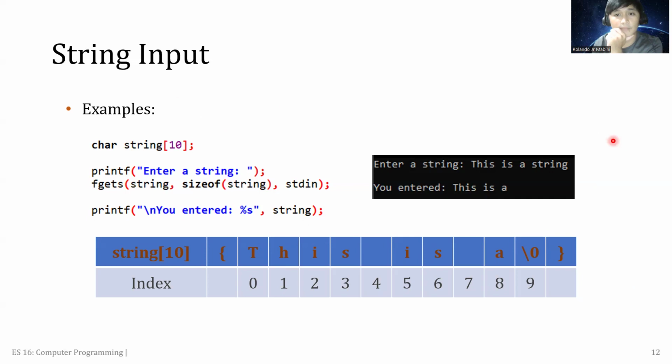If it is a name, we can set a certain value, say around 30, because there is probably no name that exceeds 30 characters. So okay lang na.